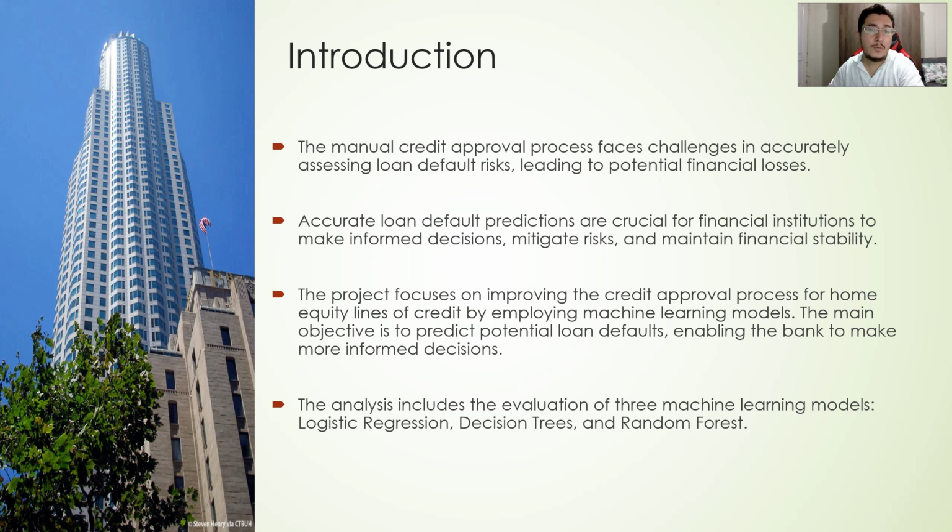The solution? We want to enhance the credit approval process for home equity lines by using machine learning models. The main goal is to predict potential loan defaults and provide the bank with valuable insights for better decision making. I have explored three machine learning models: logistic regression, decision trees, and random forest. Now, let's jump into the problem definition.